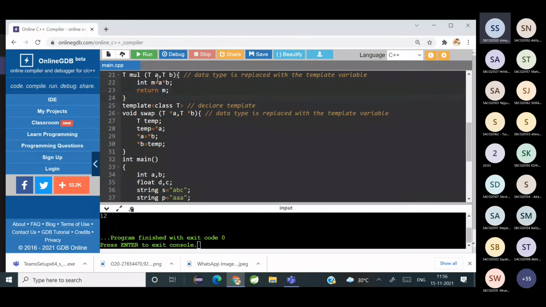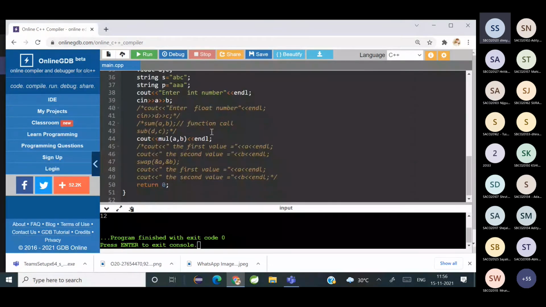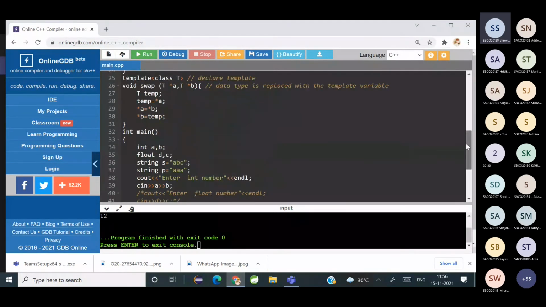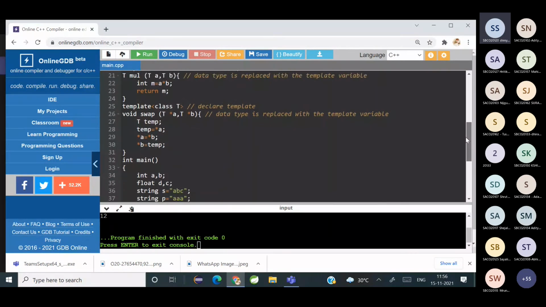So product is, we don't know what is a type. We are using a template function. So the return type is the template variable, and whatever value gets returned is printed in line number 44. समझ में आया क्या? Is it clear now? How to return a template. Yes.